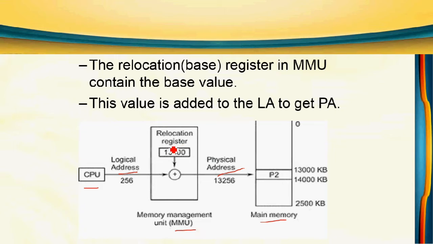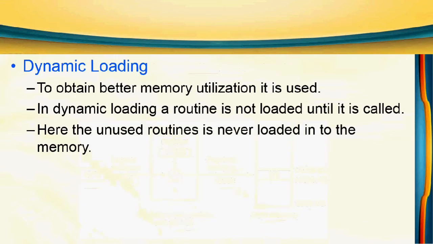This memory management unit contains a register called a relocation register, which is also called a base register. The logical address value is added to the base register value, and we get a physical address.